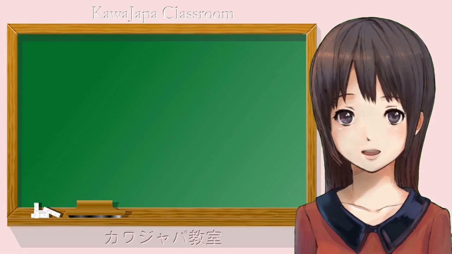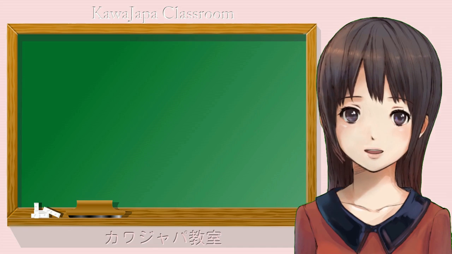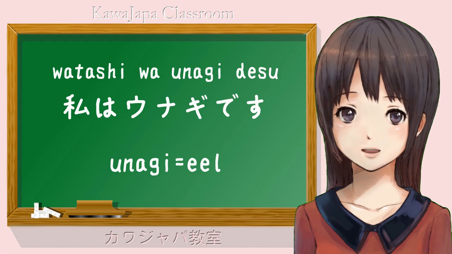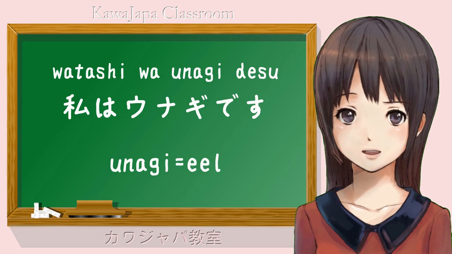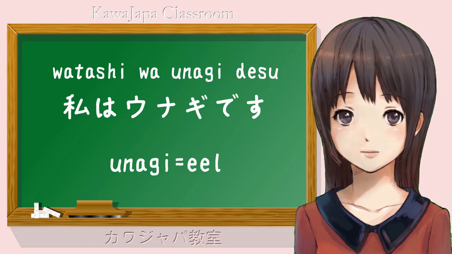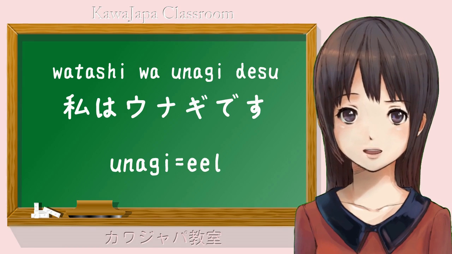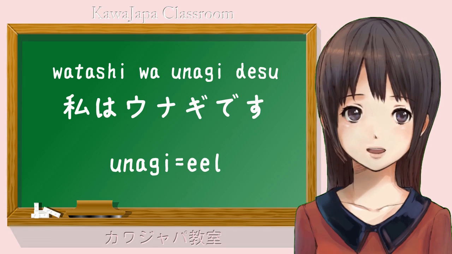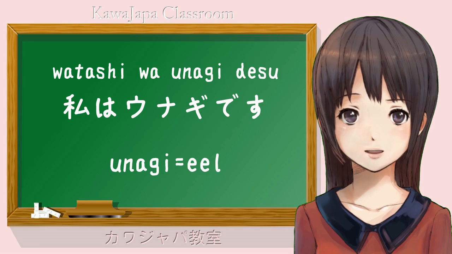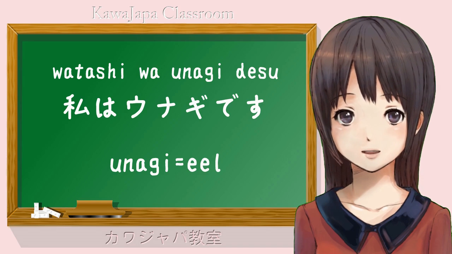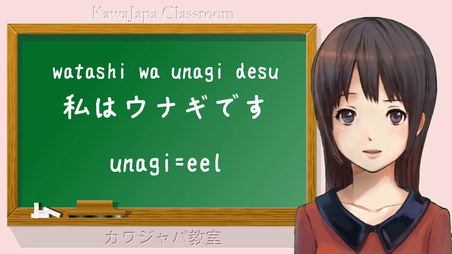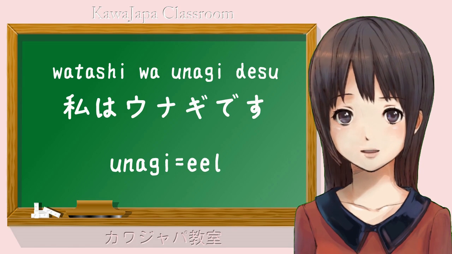Let us start off with a joke that is common among foreign Japanese learners. This joke is that "Watashi wa unagi desu" means I am an eel. Actually, when said in a restaurant, what it means is I will have eel to eat. But "Watashi wa Nihonjin desu" means I am a Japanese, doesn't it? So logically, shouldn't "Watashi wa unagi desu" mean I am an eel?